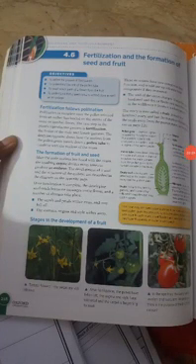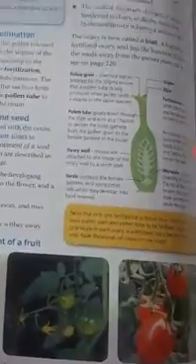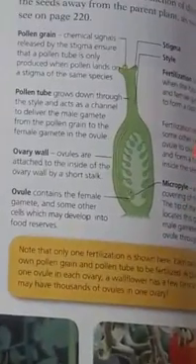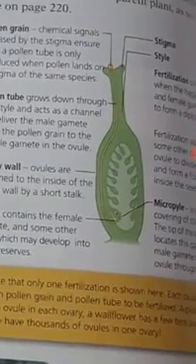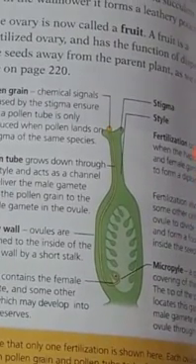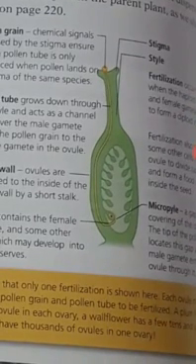So the next step of the life cycle of a plant is fertilization. Now, when pollination has occurred, the pollen has been transferred from the anther to the stigma. What will happen? When the pollen lands on the stigma, it will give the signal and produce a pollen tube. You can see the pollen tube, that yellow tube that starts from the stigma and goes all the way to the ovule, right?